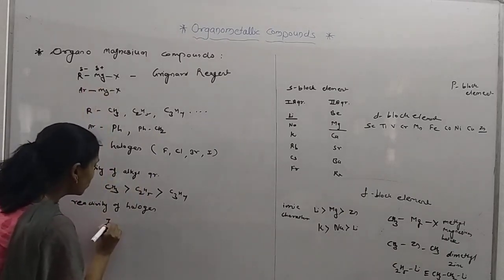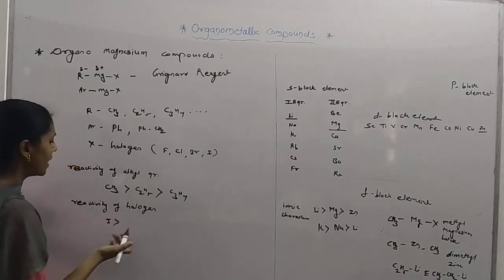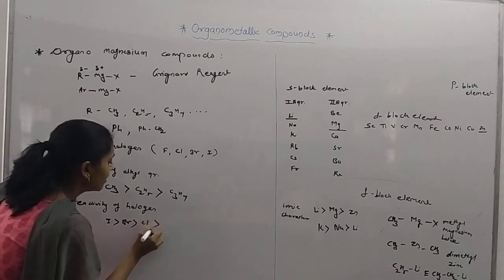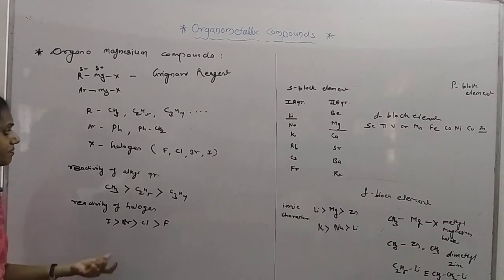So iodine is most reactive, then bromide, then chloride, and then the fluoride. So this is about the reactivity.